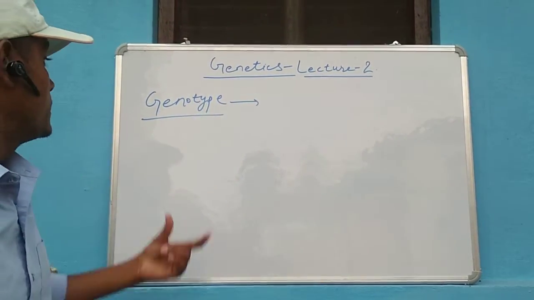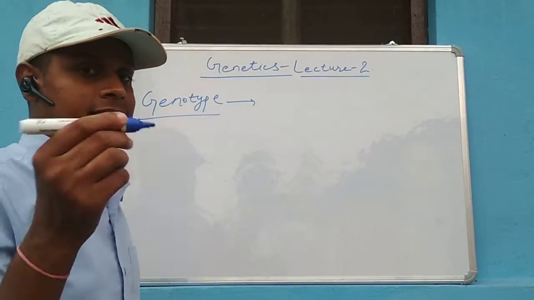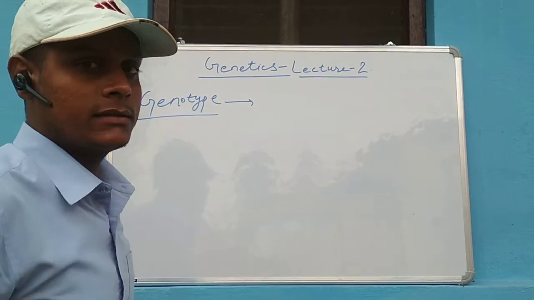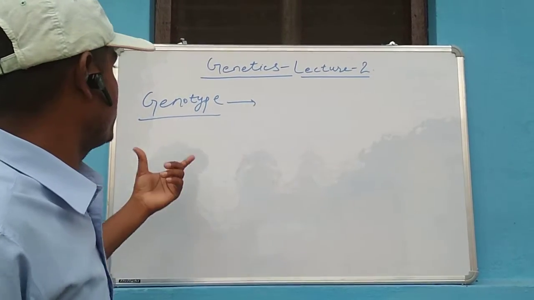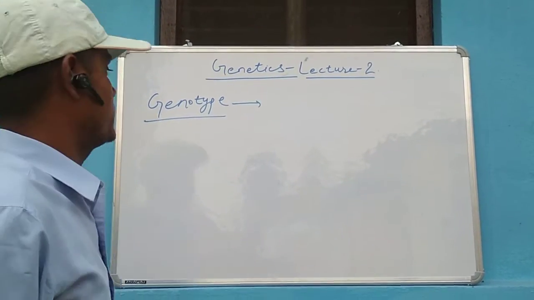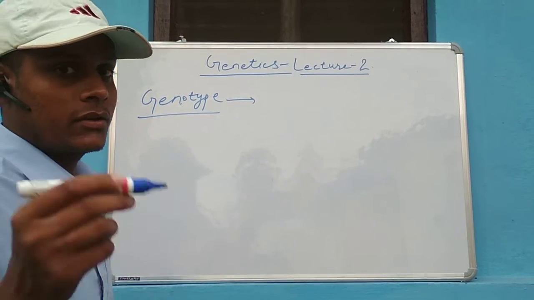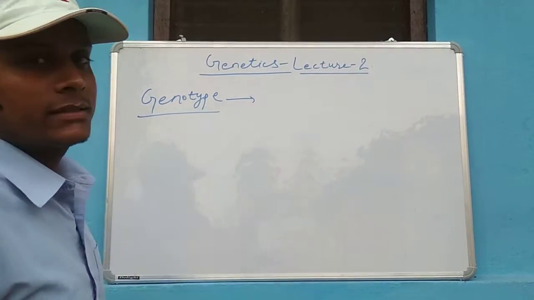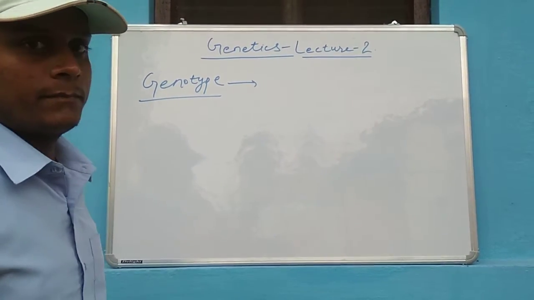Genotype is the genetic constitution of any organism, any gamete, any cell.